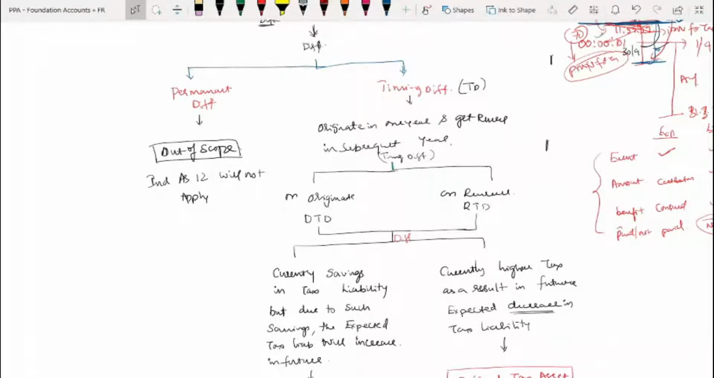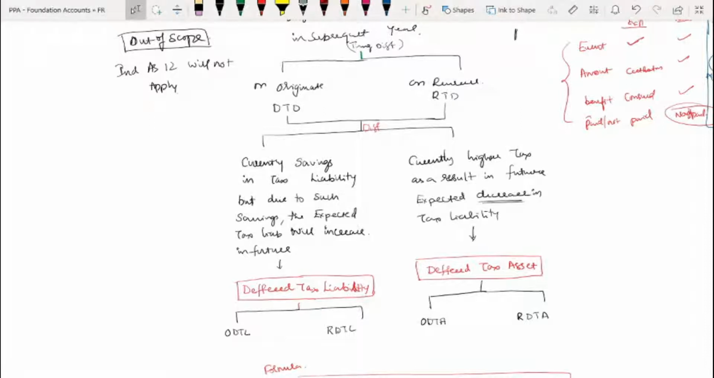This deferred tax asset you have to create with high caution: only if it is highly probable that in future you will be able to reverse the deferred tax asset can you create it. Otherwise, even though the deferred tax situation is there, you have to ignore it as per the conservatism concept. Currently, suppose you have savings in tax, and in future, because of that, the expected tax liability will increase, then it will result in deferred tax liability. Correct?